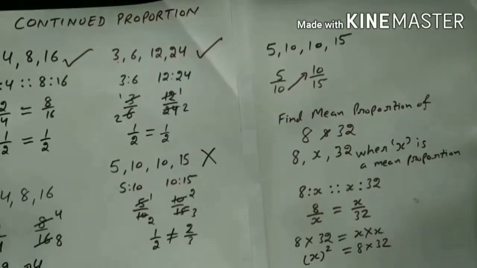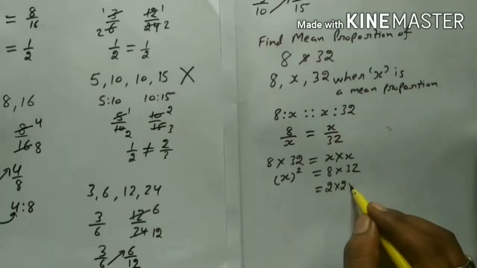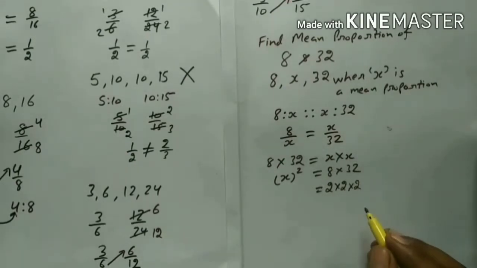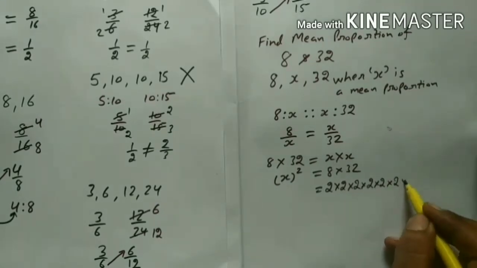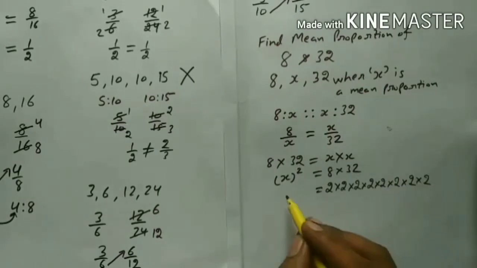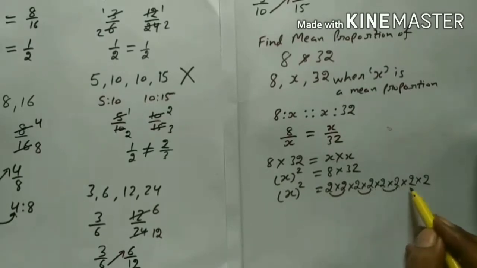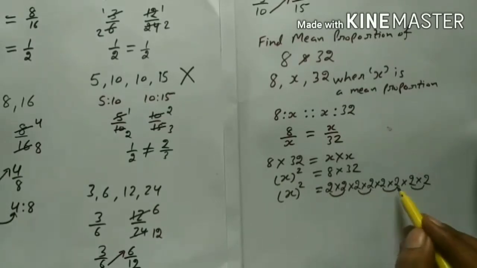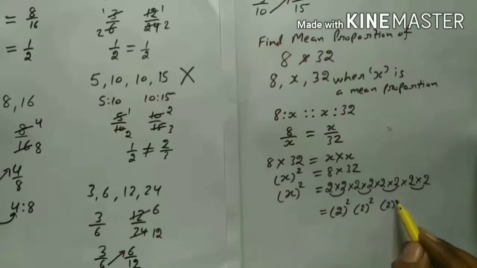Now the prime factorization of 8 is 2, 2, 2, and the prime factorization of 32 is 2, 2, 2, 2, 2. Here you will see the pairs. How many pairs? 1, 2, 3, 4.